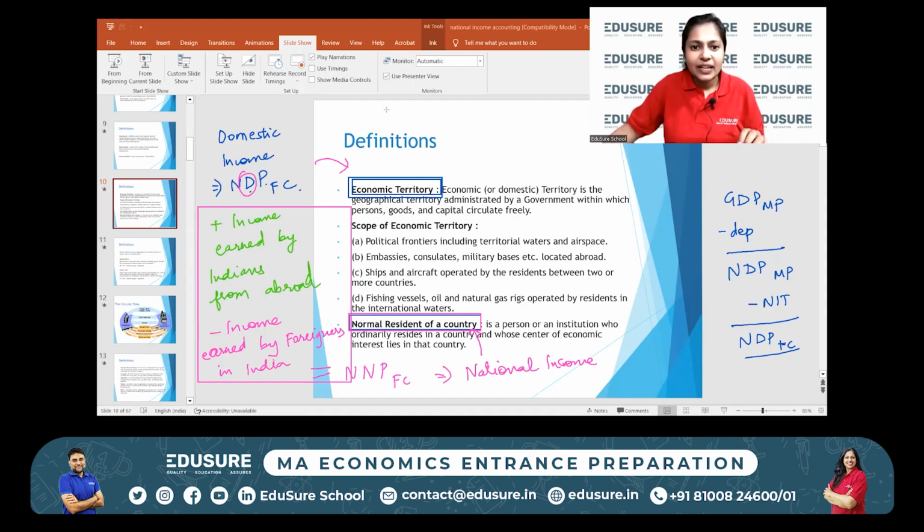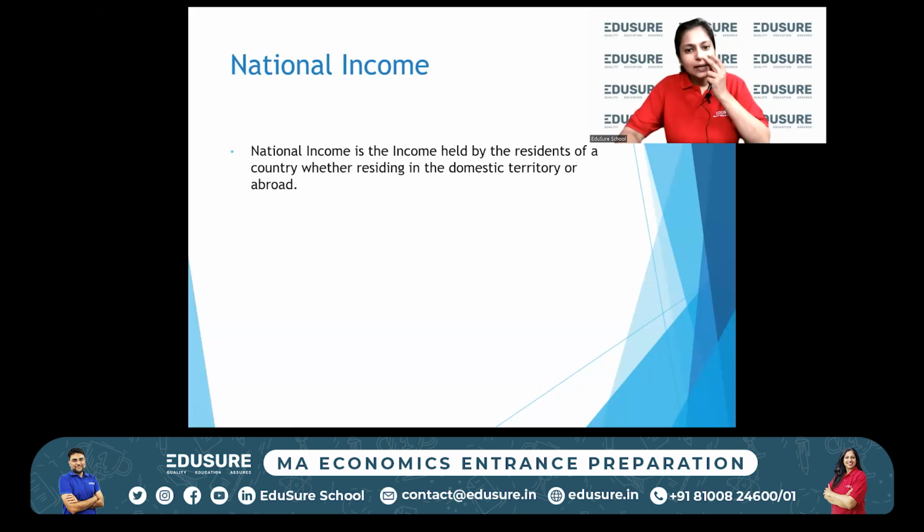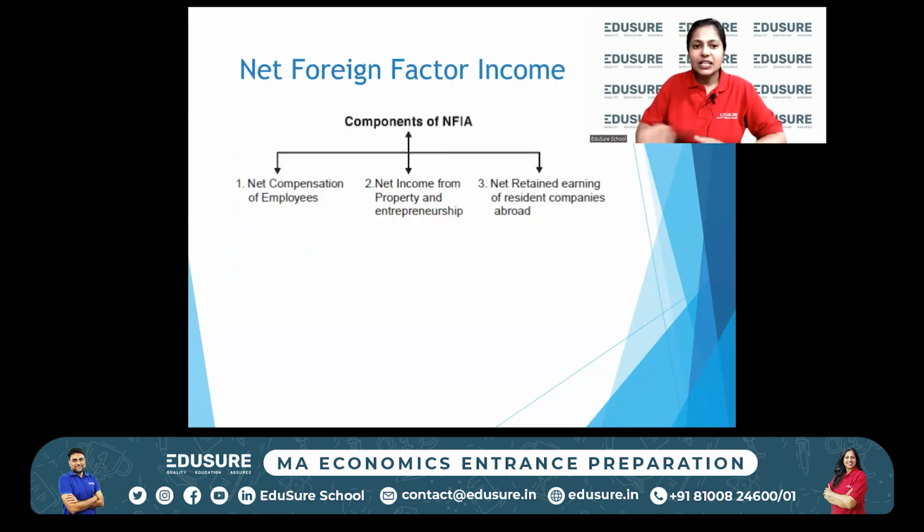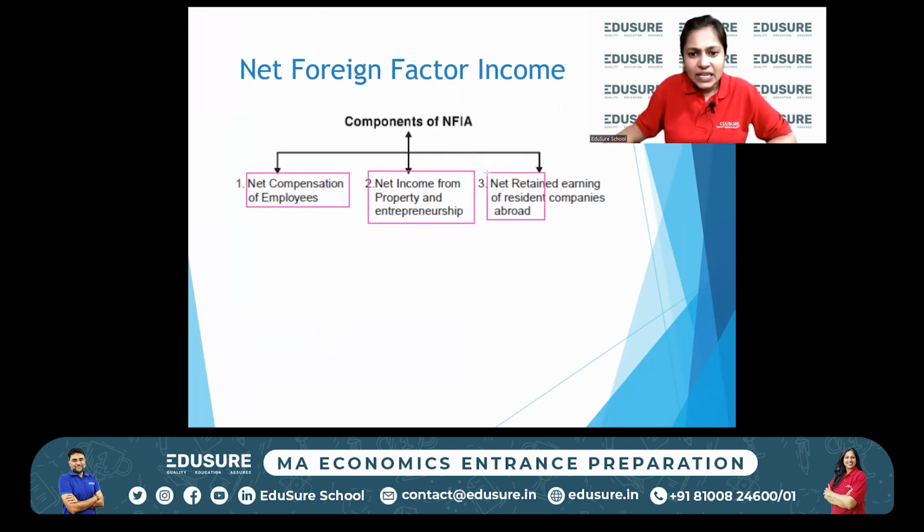So let's look at NFIA in a little more detail. So national income is the income held by the residents of a country, whether residing in the domestic territory or abroad. It is the income earned by the current factors of production. It's NNP at FC. So NNP at FC is NDP at FC plus net factor income from abroad. So net factor income from abroad includes three components: net compensation of employees, net income from property and entrepreneurship, and net retained earnings of resident companies abroad. So these three components we've discussed before.